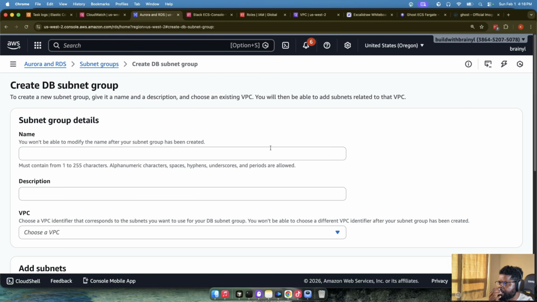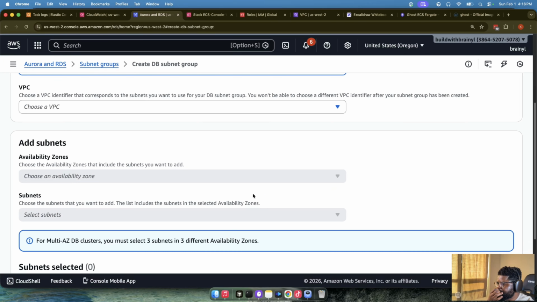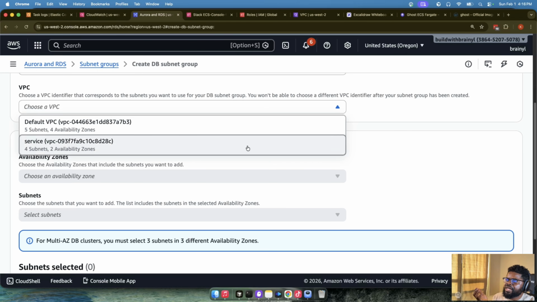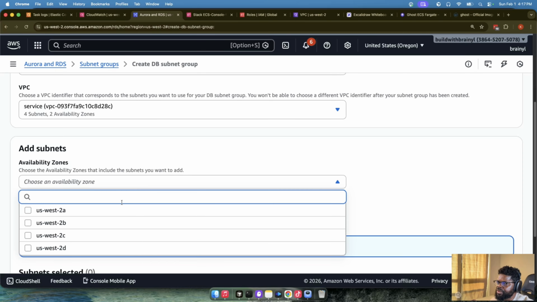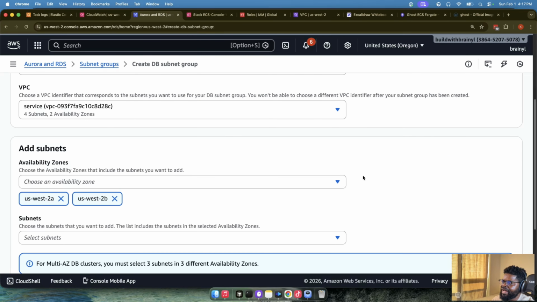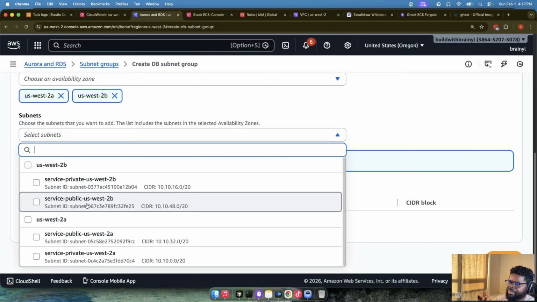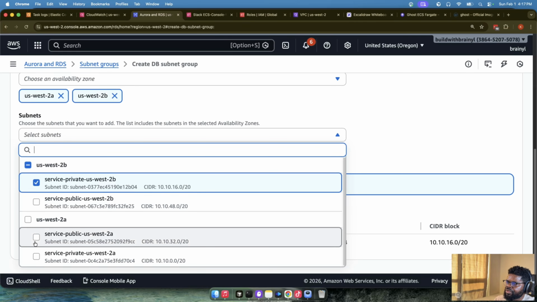no, we actually need to create a subnet group, and we'll call it Ghost private subnets group, okay? We'll do this. And then we'll say my private connection, right? Whatever you want to call it. But the most important thing, we'll use a particular VPC that we have. A subnet group just helps you say where do you want this database launched, right? So in this case, we want this particular service VPC, and the subnets will be 2A and 2B, because that's really where I've launched them. I'm going to choose only private subnets. So here, I'll choose private, and I also choose private.